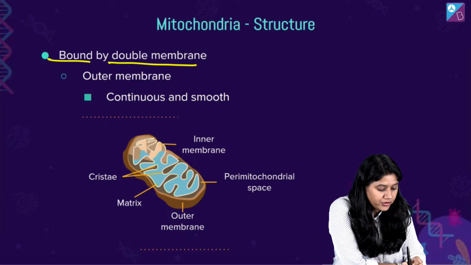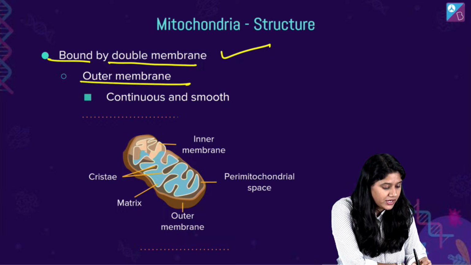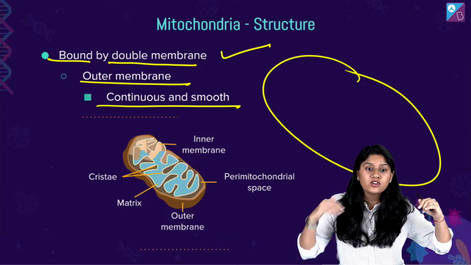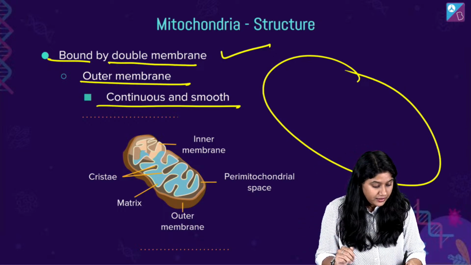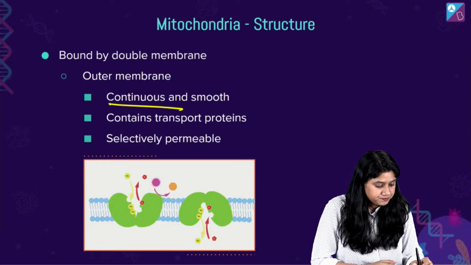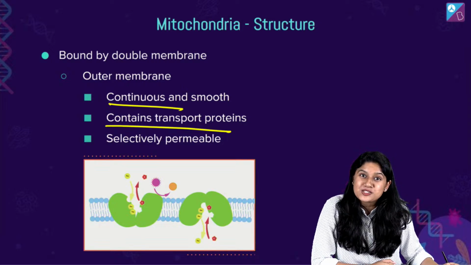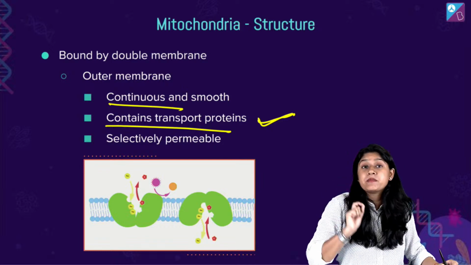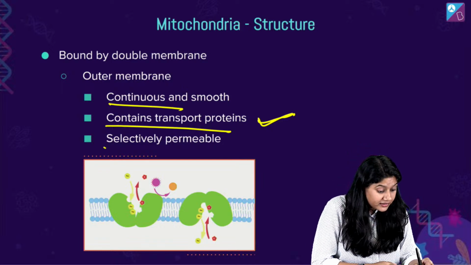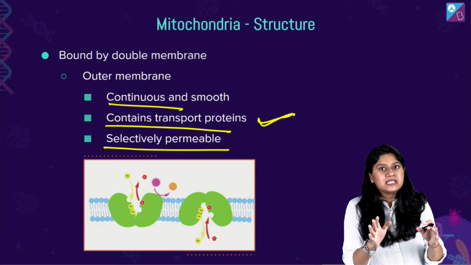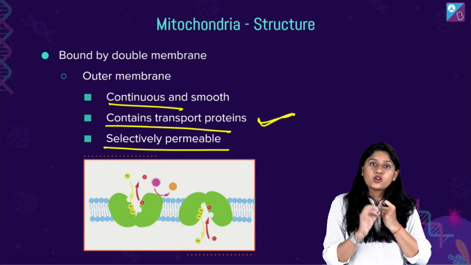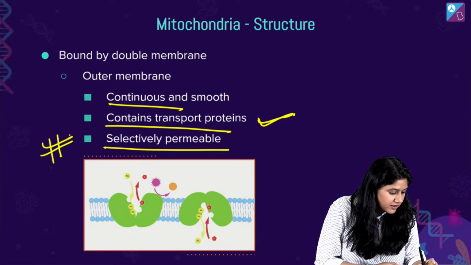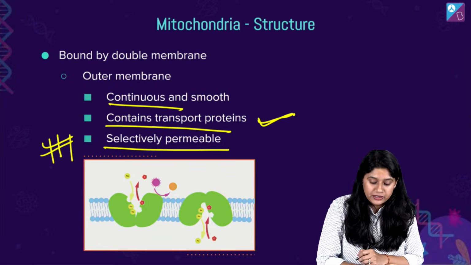So they are bounded by a double membrane. The outer membrane is very continuous and very smooth. बहुत continuous and smooth है. There are no ups and downs in there. And apart from that, it contains protein transport channels that help in transportation. The outer membrane of mitochondria is selectively permeable, that means it allows the entry and exit of only a few molecules. Very important point is that it is selectively permeable.